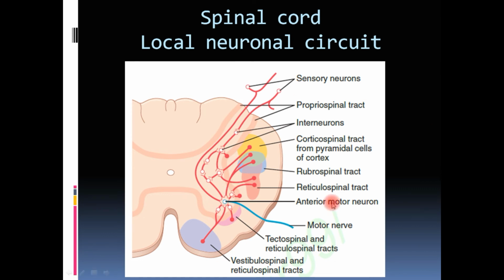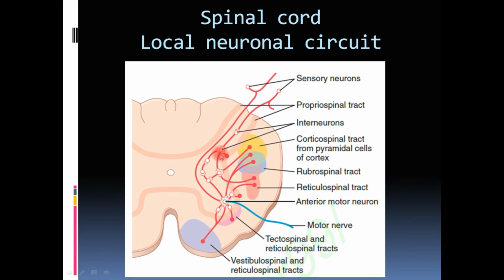So let us see here. What we studied are the descending tracts. As you can see in the spinal cord, the white matter, and in this white matter are present the descending tracts. These yellow and blue colored structures are the bundles of neurons which are descending, and this is the cross section, the transverse section of the spinal cord. This neuron is coming from up and still going down. As you can imagine, this is the cross section and these are the tracts.